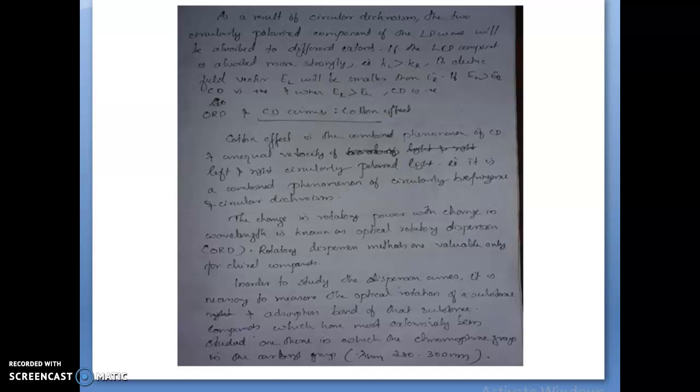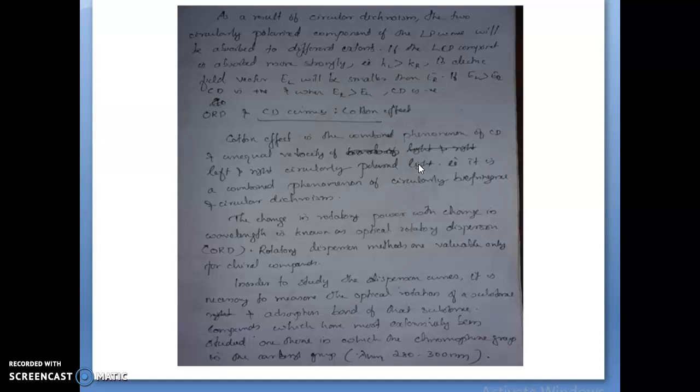Cotton effect is the combined phenomenon of circular birefringence and circular dichroism. That is, Cotton effect is the combined phenomenon of CD, circular dichroism, and unequal velocity of left and right circularly polarized light, which is nothing but circular birefringence. So it is the combined phenomenon of CD and circular birefringence.